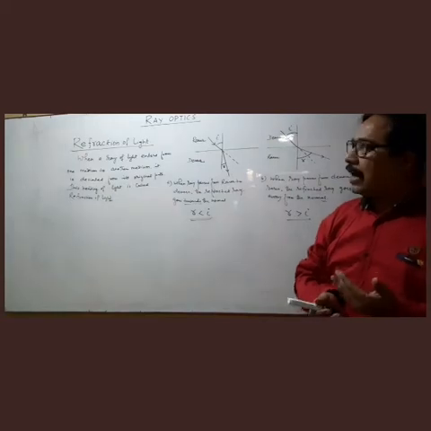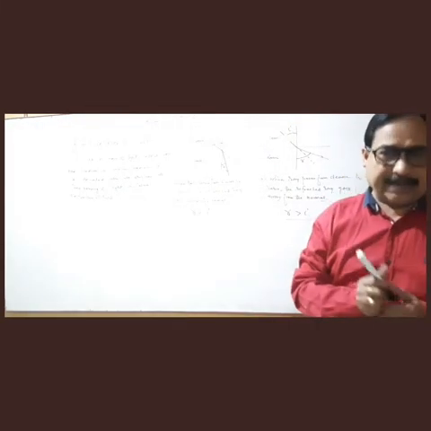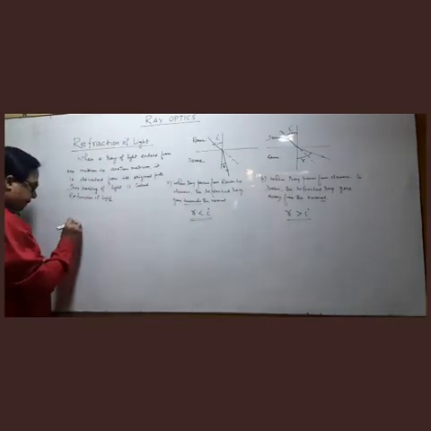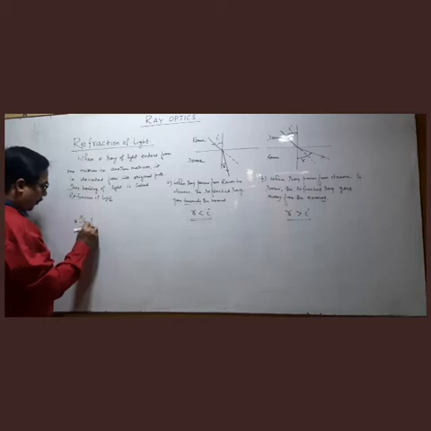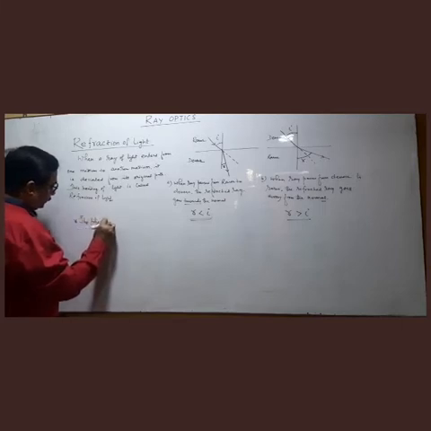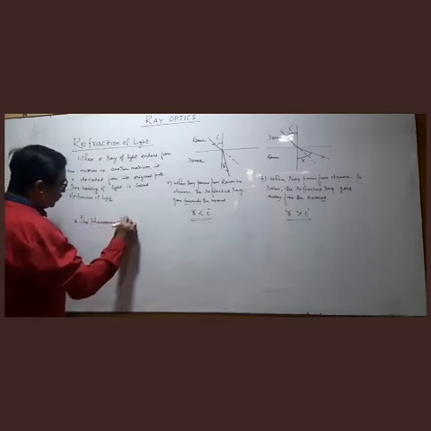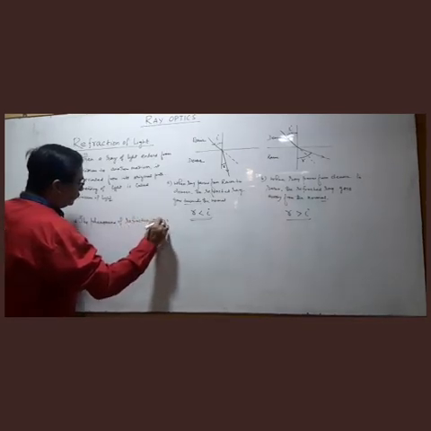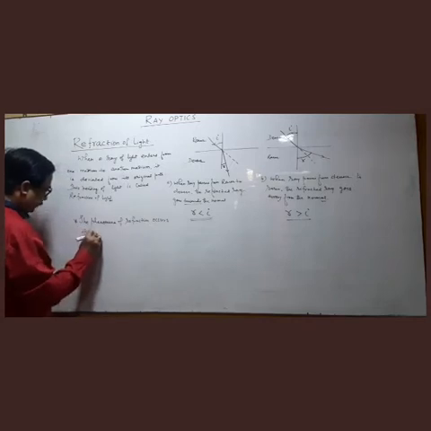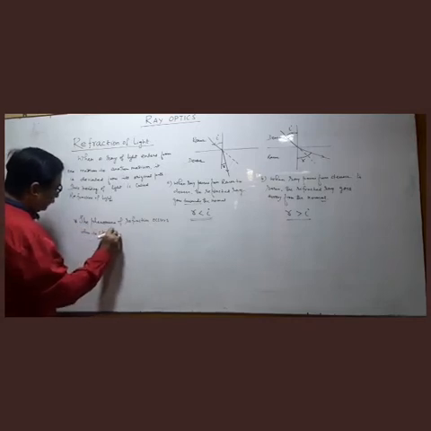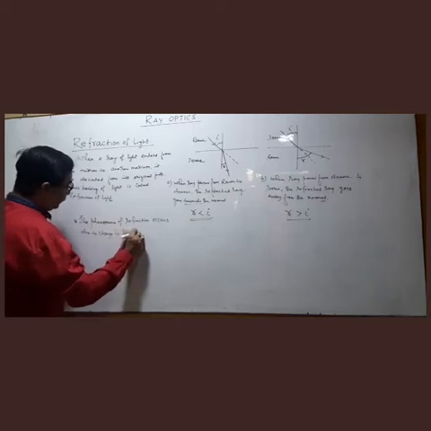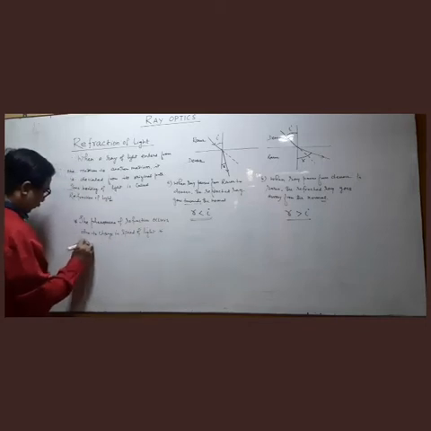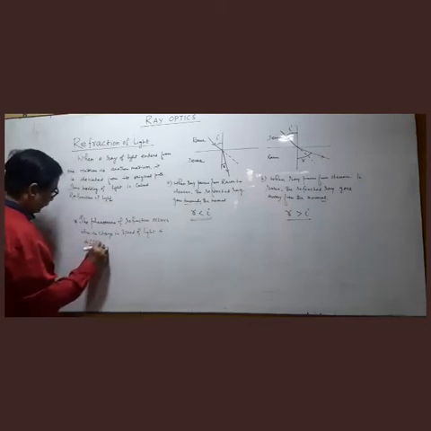Now the main question, how it happens? क्यों होता है ऐसा? उस बात को जरूर लिखें हम लोग स्टार लगा के। The phenomena of refraction occurs due to change in speed of light in different media.